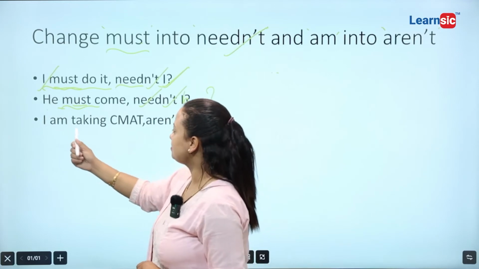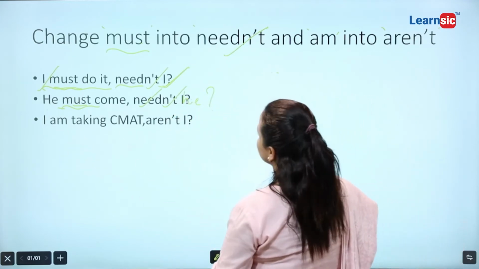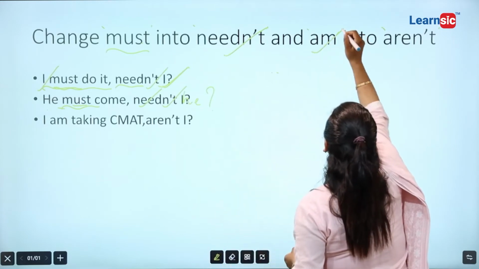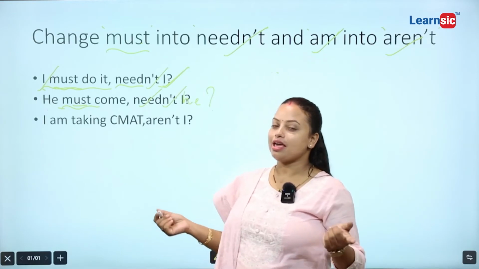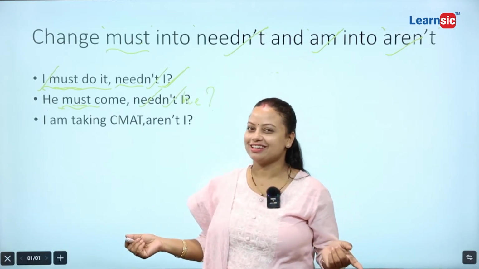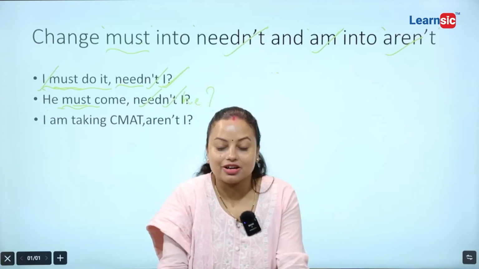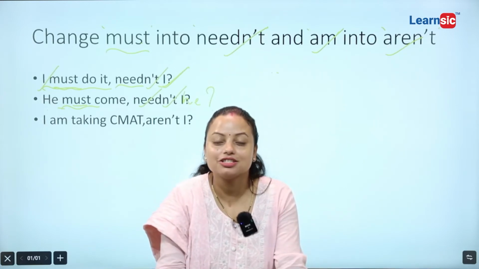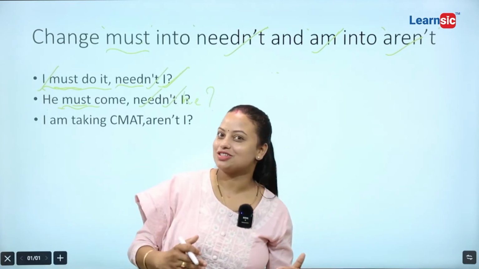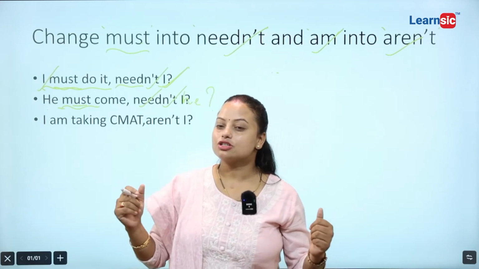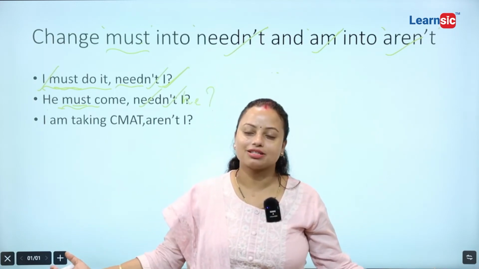Now, I am taking CMAT. Am will always change into aren't. This is the exceptional case. Amn't हुँदैन नि, isn't it? You might be thinking about these issues. This is the rule of question tag. So, am always changes into aren't. So, I am a student, aren't I? Why not amn't I? Because this is the rule.